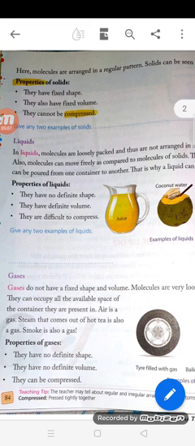So what are the properties of liquids? They have no definite shape, they have definite volume, they are difficult to compress. So what are the examples of liquids? Any liquid like water, coconut water, juice are the examples of liquids.